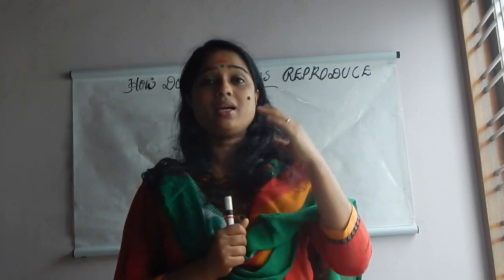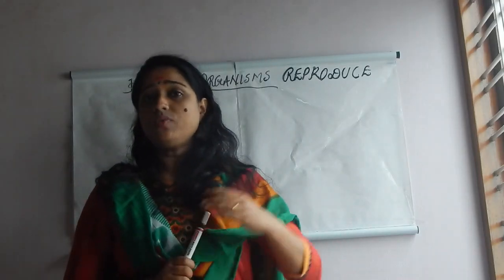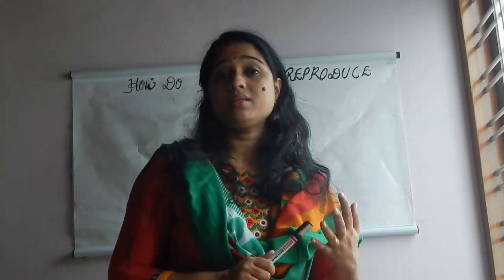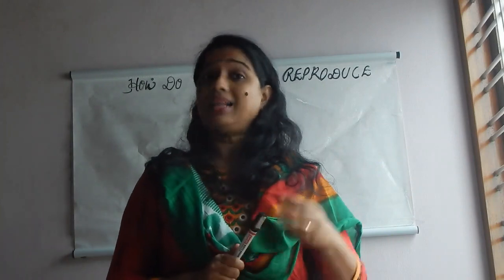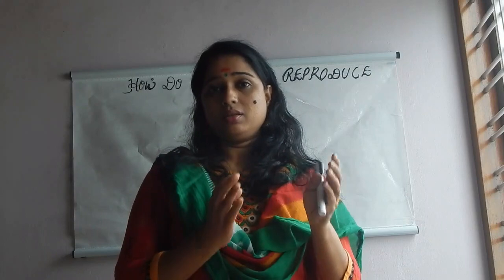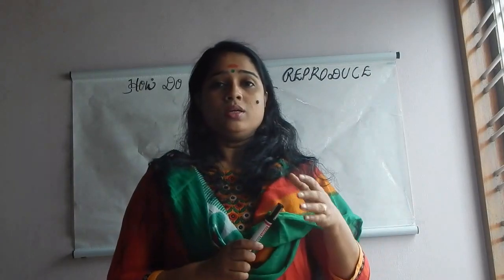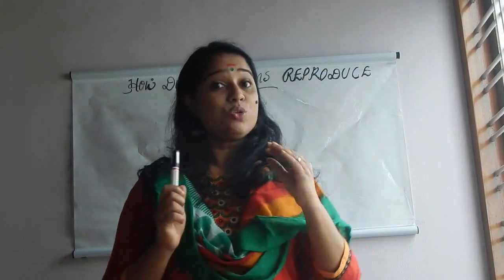So there should be a controlling center to control and coordinate all the body activities. There we discussed the brain, spinal cord, nerves, and the hormones responsible for carrying things to a target site also.